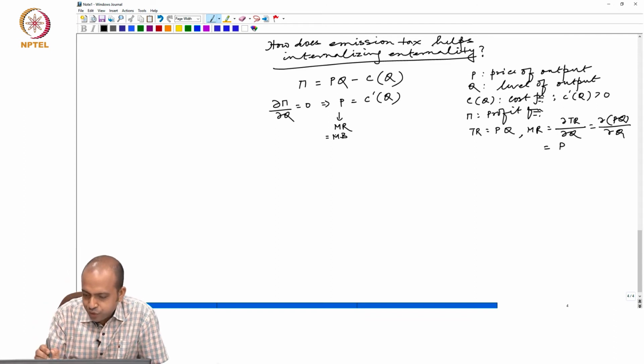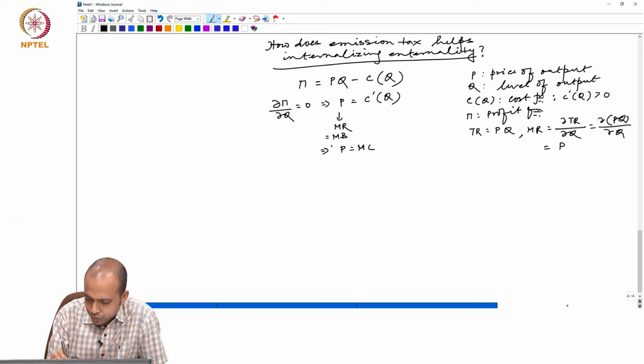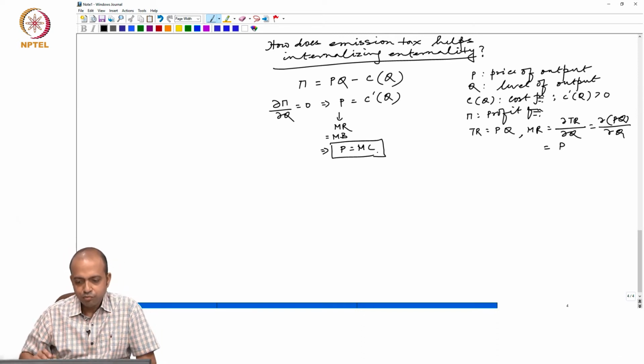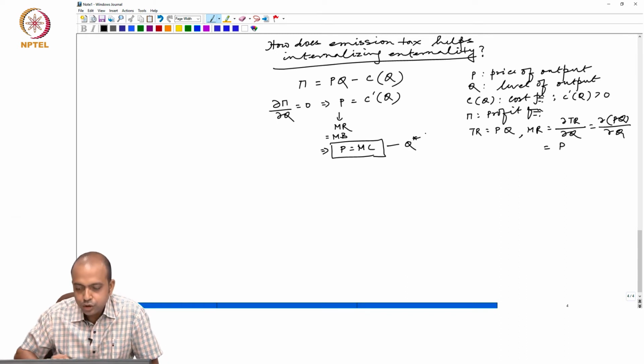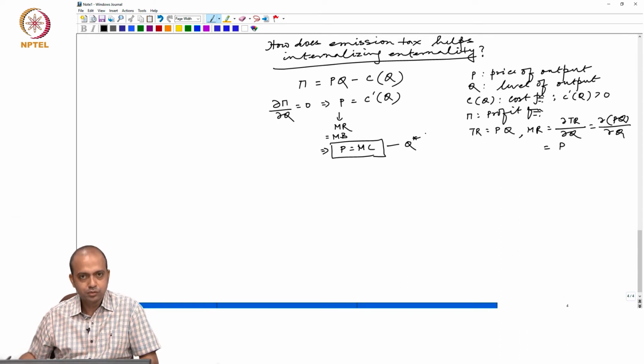Okay. So, P equals MC is the condition by which the firm decides the optimum level of output.